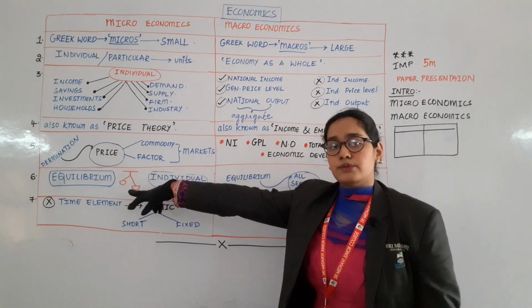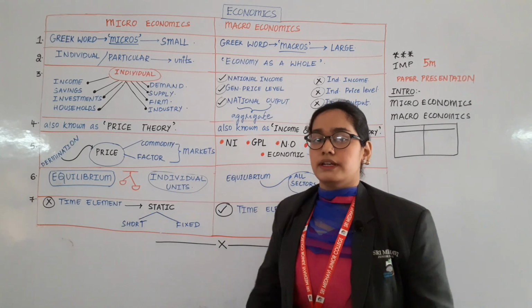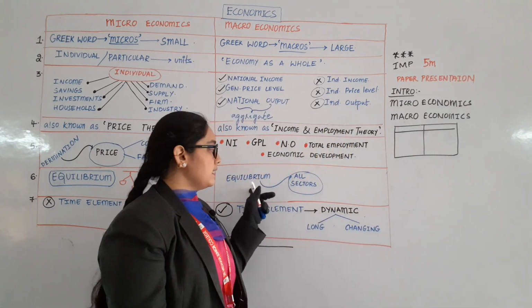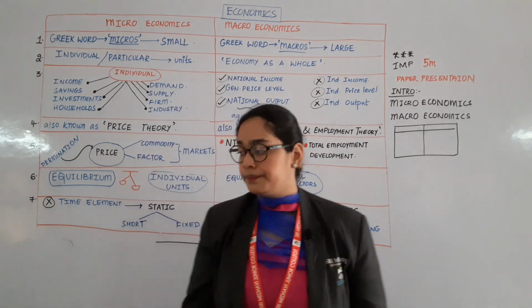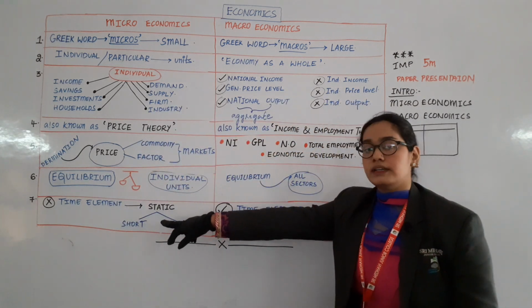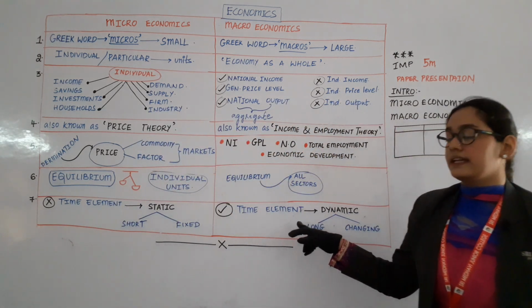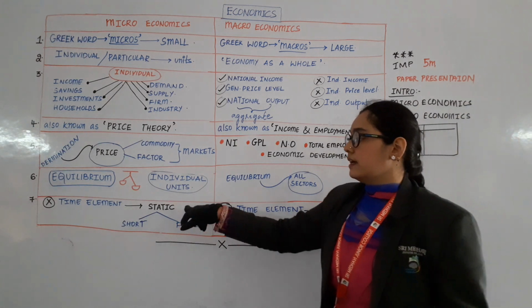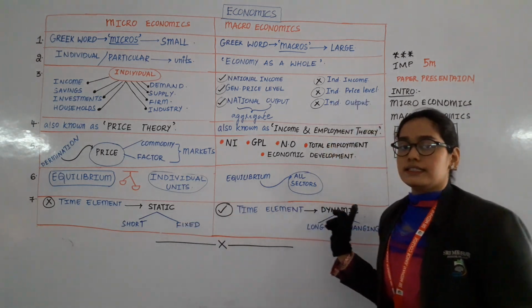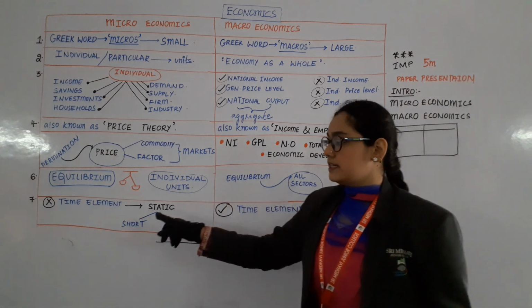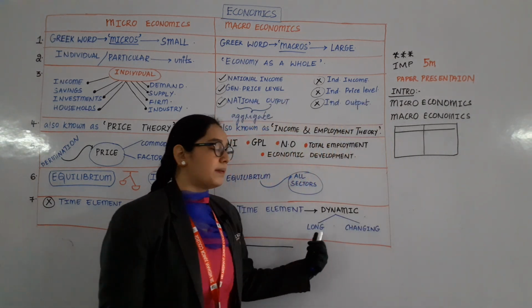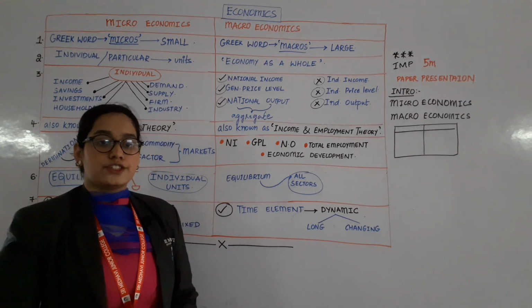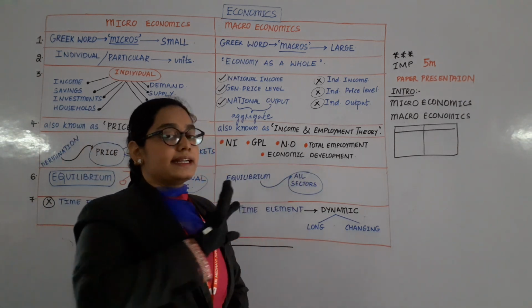It calculates the equilibrium of only individual units. It calculates the equilibrium of all the sectors of the economy. Then there is no time element here, but there is a time element here. It is static in nature, it is dynamic in nature. In the sense, it is for a short and fixed period, it is for a long period, and it keeps on changing. So this concept is completely finished.